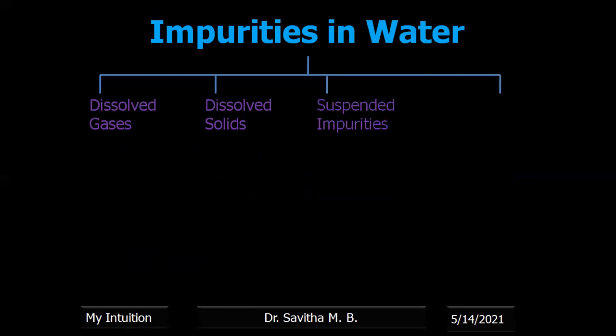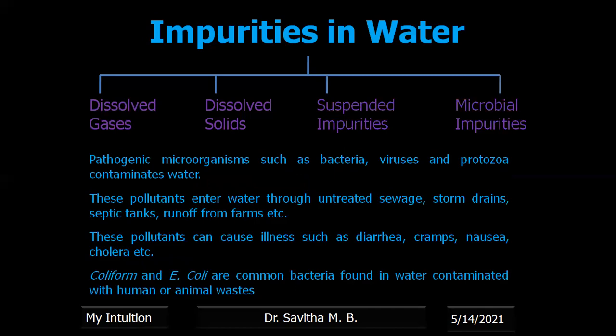Next type of impurity present in water is microbial impurities. Microbial impurities such as bacteria, virus, protozoa, all these pollutants enter water through untreated sewage, storm drains, septic tanks, runoff from farms. All these are the sources. These pollutants generally cause illness such as diarrhea, cramps, nausea, cholera, etc. Bacteria like coliform or E. coli are the common ones, which is added due to human or animal waste.